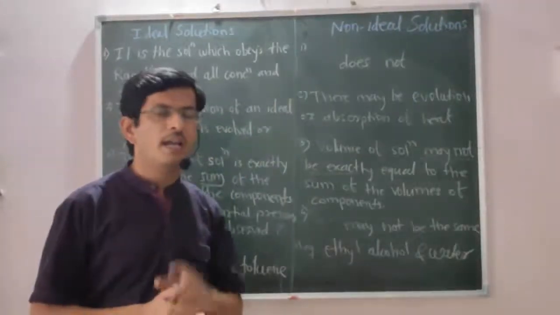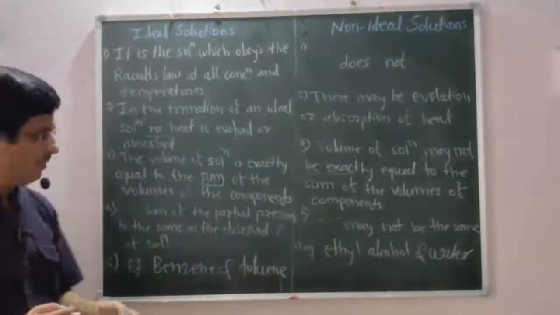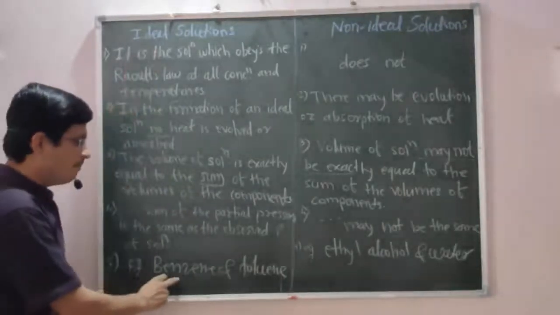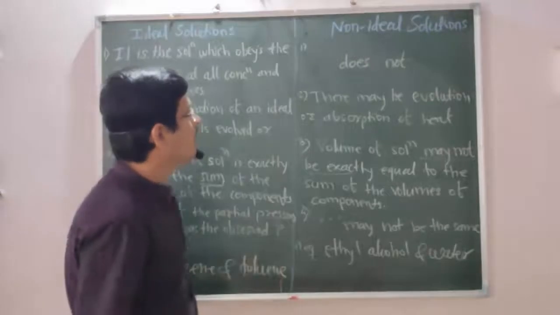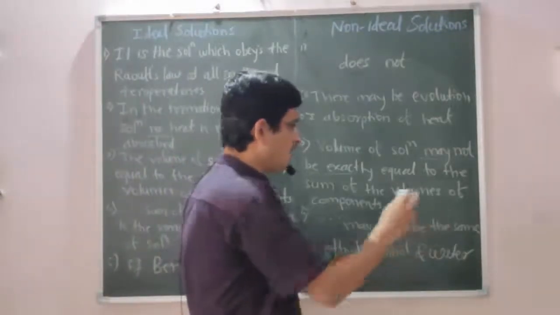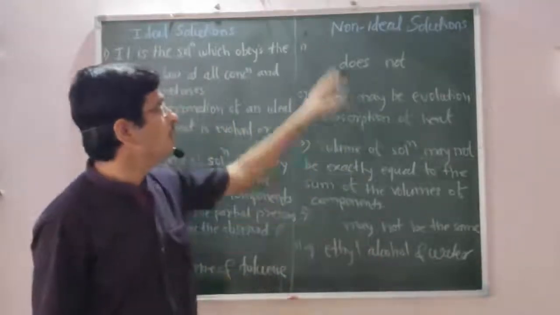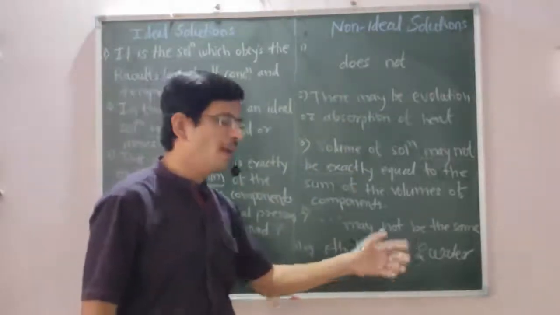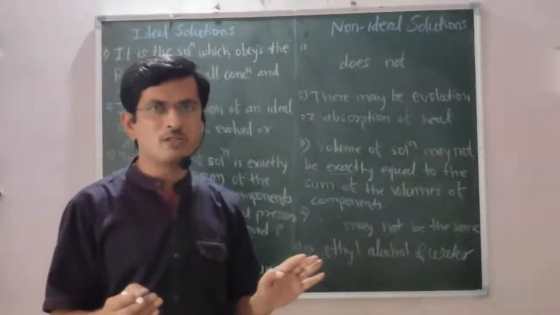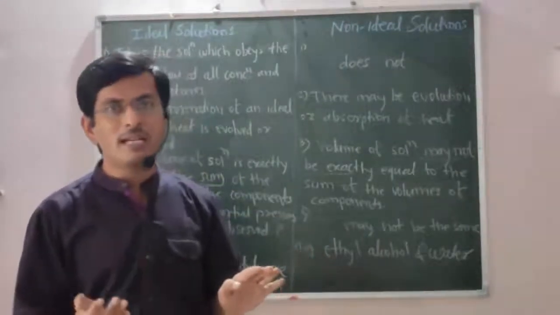And last, examples. An example of an ideal solution or perfect solution is benzene and toluene, and an example of a non-ideal solution is ethyl alcohol and water. Okay, this is about ideal and non-ideal solutions, or perfect and real solutions.